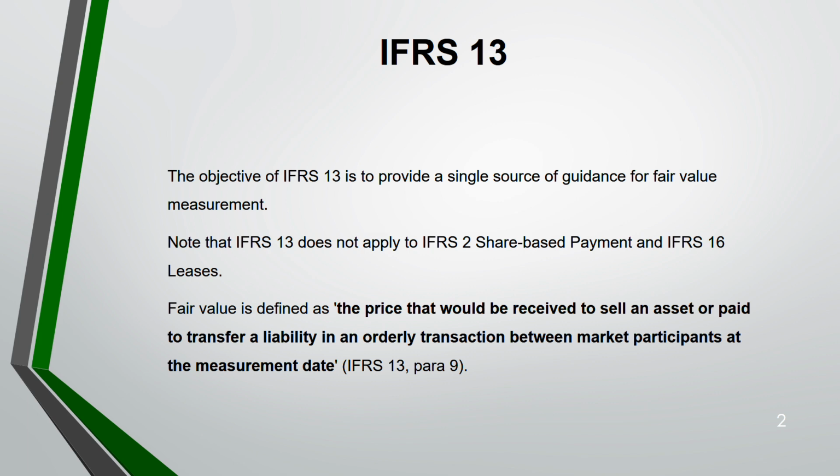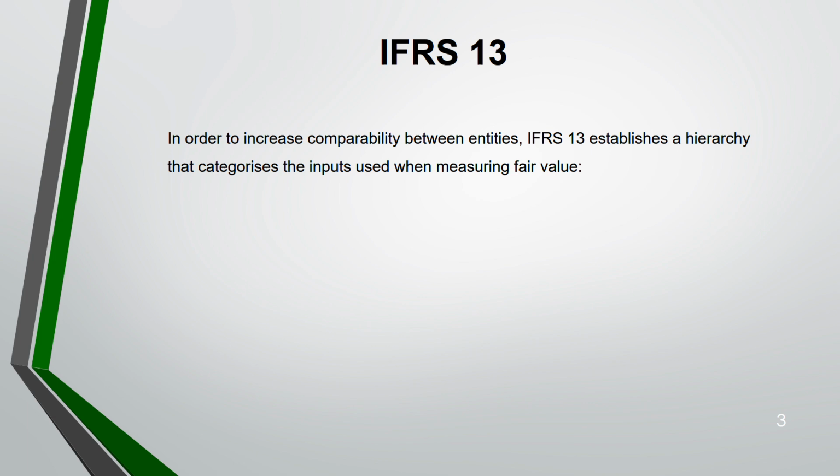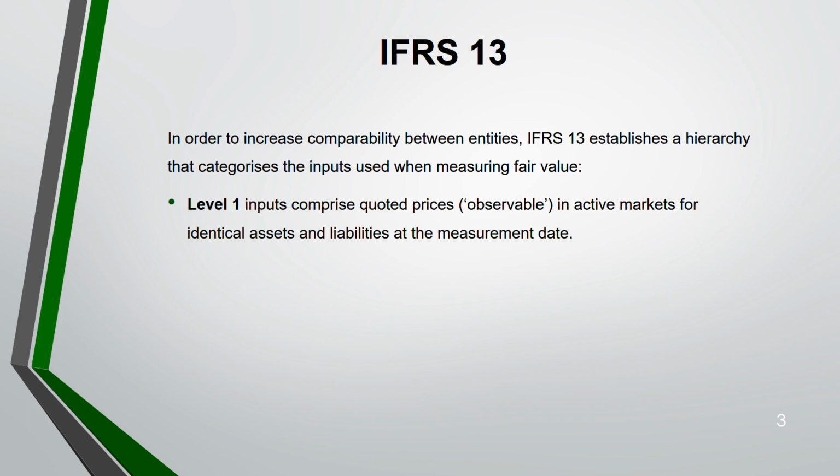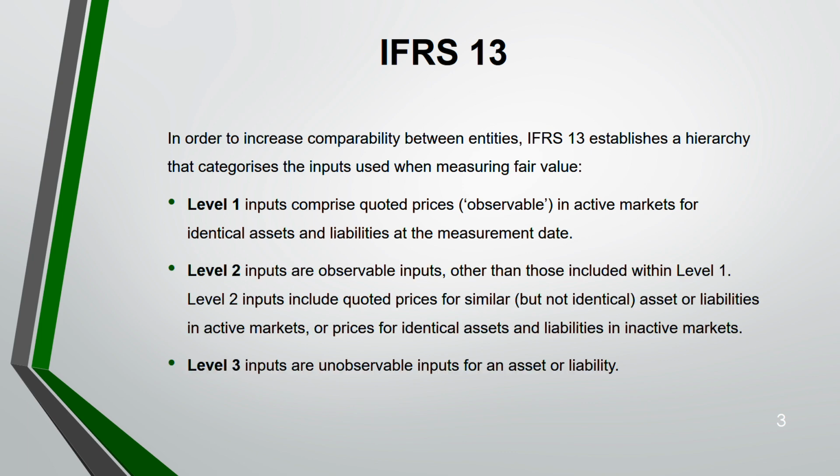Now, in order to increase comparability between entities, IFRS 13 has established a hierarchy that categorizes input that is used when measuring fair value. There are three levels to measure the fair value: level 1, level 2, level 3. Level 1 is when you are looking at an active market to get the prices. Usually they are quoted prices where you get similar assets. You can say identical assets and liabilities. You take that price and that's the fair value.